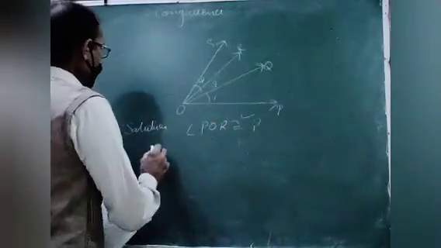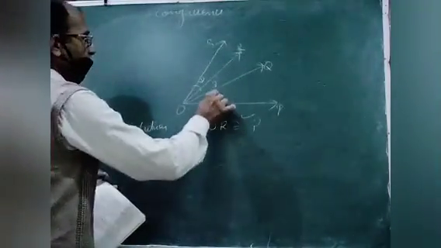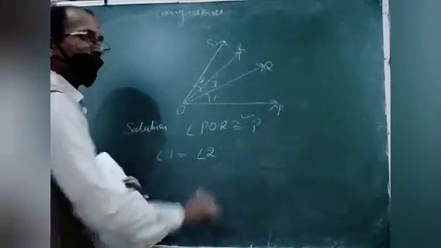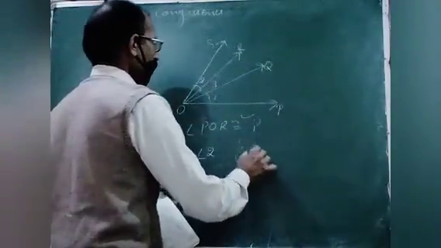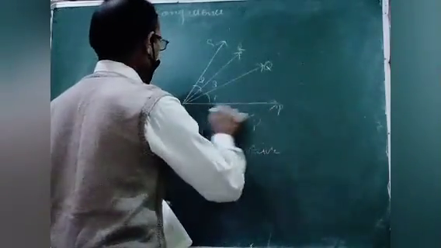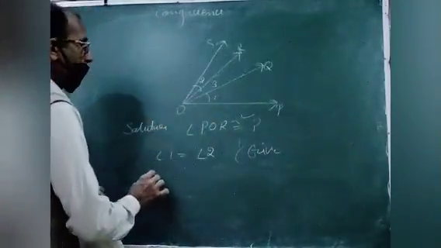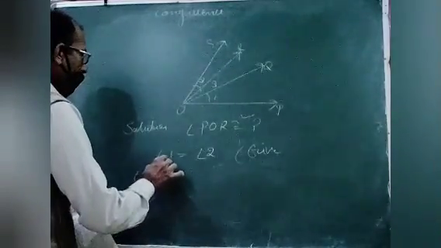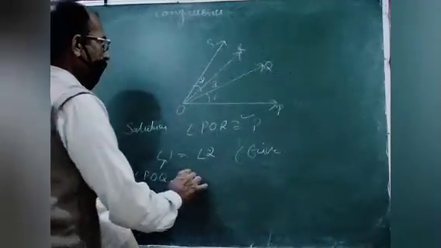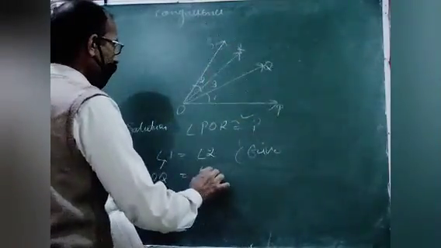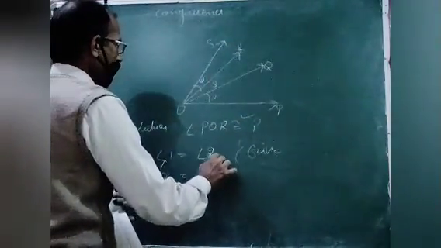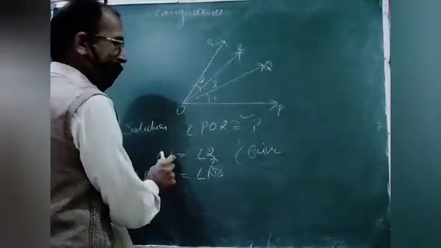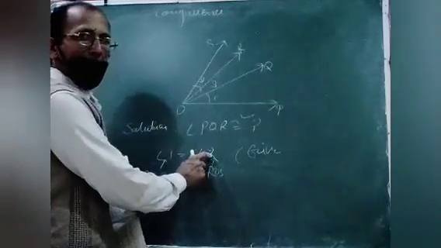Now see, I have written angle 1. Angle 1 is equal to angle 2. This is given. Angle 1 means angle POQ, and angle ROS is angle 2.